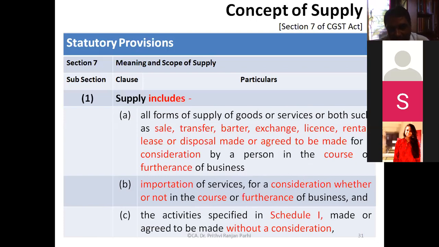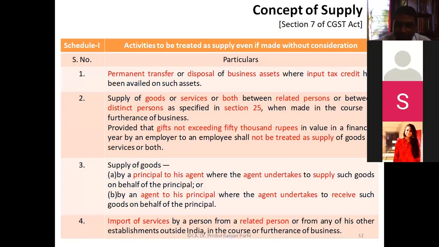Normal definition of supply is that it includes sale, transfer, barter, exchange, all these things, but it should be in the course or furtherance of the business, and it should be for a consideration. So consideration is important, and in the course or furtherance of business is also important. But for import of services, consideration is definitely important, but in the course or furtherance of the business is not relevant. Even if it is not in the course of business or for furtherance of the business, still it will be regarded as supply. Then there is a list of activities in Schedule 1. Even if they are made without consideration, they are still regarded as supply. Schedule 1, I had shown you. Once again, you can see permanent transfer or disposal of business assets. What is important here is where input credit is available. Yesterday we had discussed this, but today you focus on this area where ITC is available.